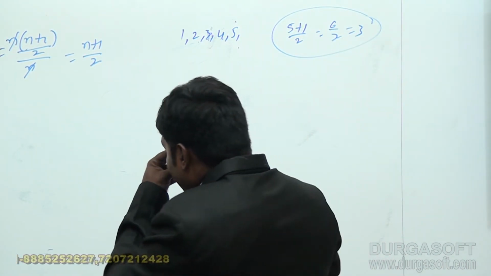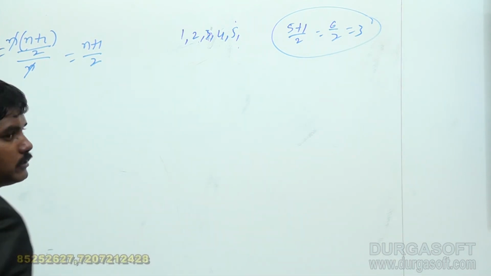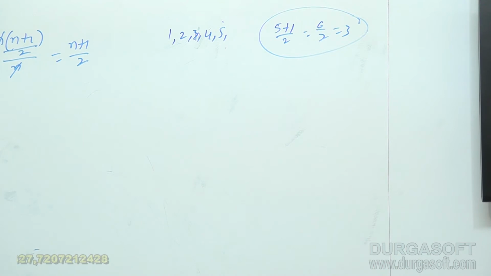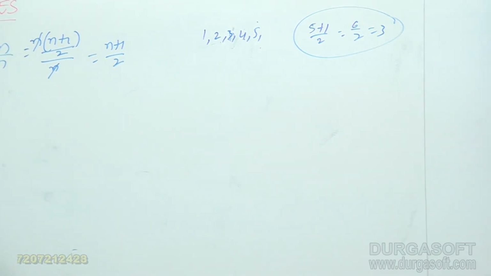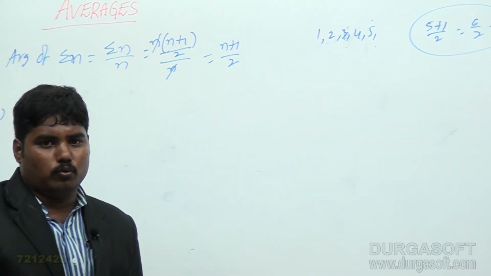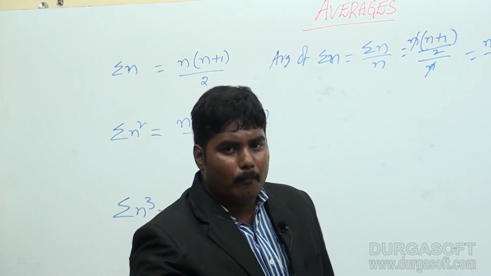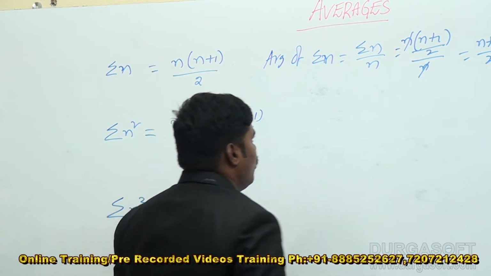Sigma of 1, 2, 3, 4, 5, the average of sigma 5, average of sigma 10, average of sigma 100, is 100 plus 1 by 2, which means 100.5.